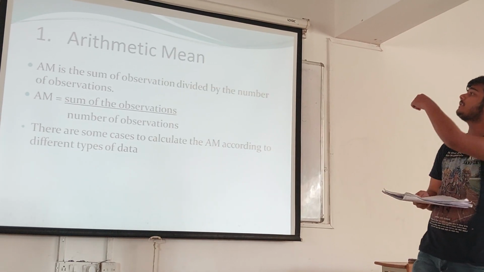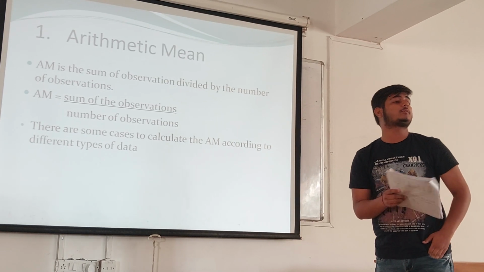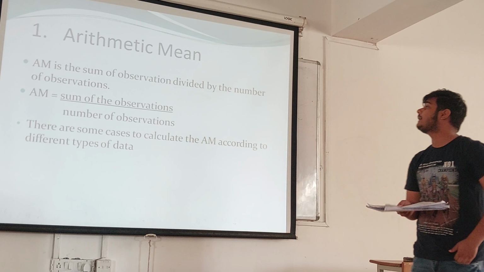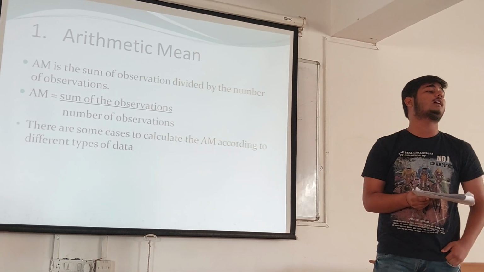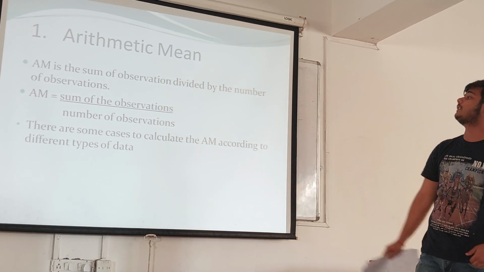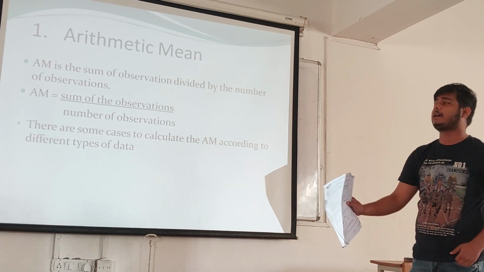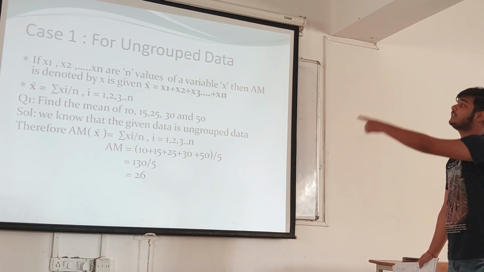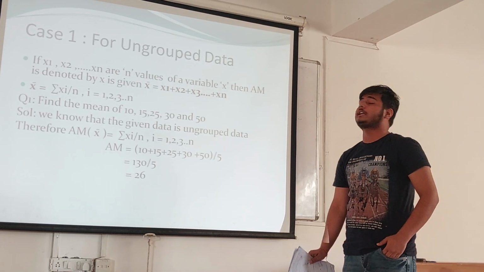Now, the first topic is the arithmetic mean. What is the arithmetic mean? The sum of observations divided by the number of observations is called the arithmetic mean. Arithmetic mean is equal to the sum of the observations divided by the number of observations. There are a few cases to calculate the arithmetic mean. The first case is for ungrouped data.